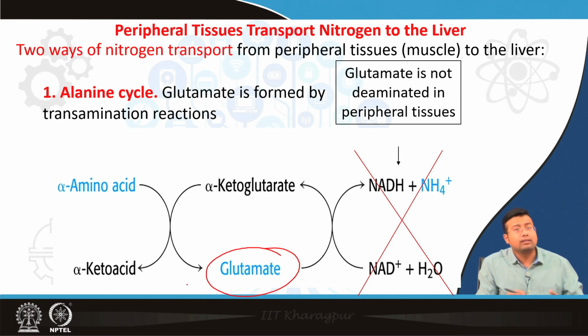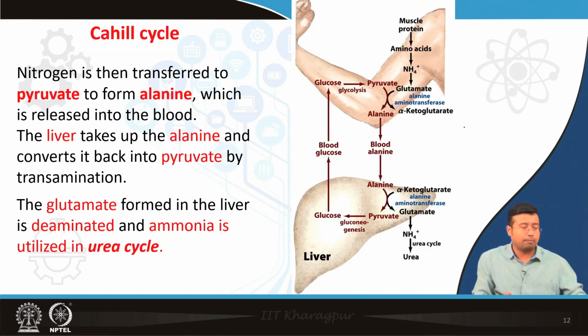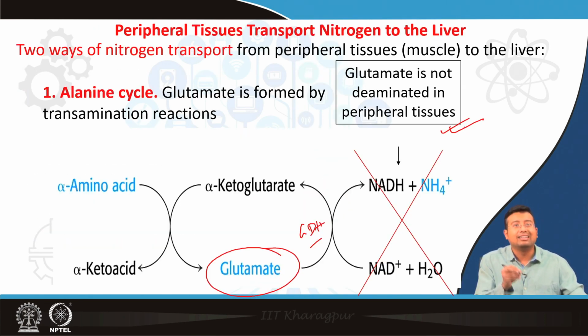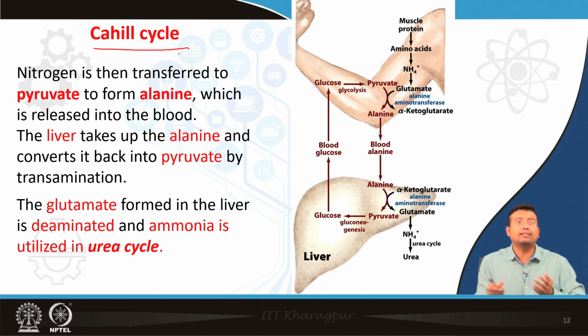One of the main things to note is that ammonia is generally produced from glutamate, that is, from amino acids. This is the glutamate dehydrogenase reaction. GDH produces ammonia, but the problem is that this reaction happens only in the liver. Peripheral tissues cannot deaminate glutamate. So there has to be a way where amino acids are undergoing transdeamination. How? With the help of the glucose-alanine cycle, also referred to as the Cahill cycle. Let's see what happens over here.